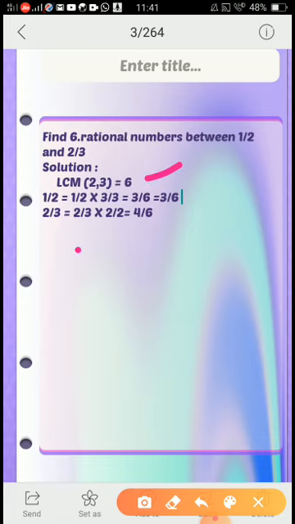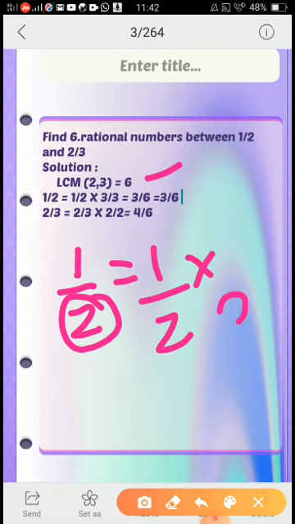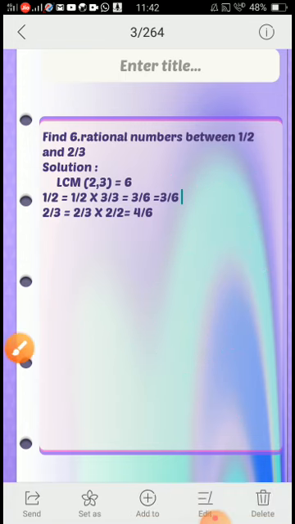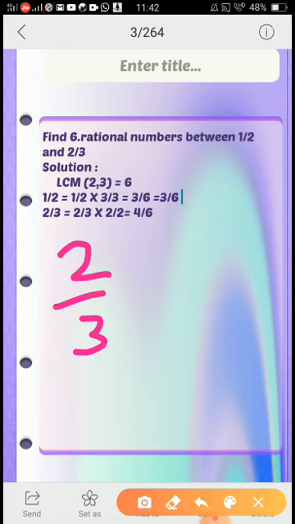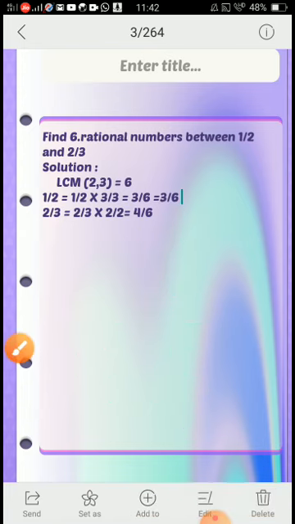Now what to do there? I have to make the denominator of 1 by 2 as 6. So by what should I multiply? 2 into what is 6? 3. So the same number should be multiplied in the numerator. So I'll get 3 by 6. That is what I wrote here. Same for 2 by 3, make the denominator 6. So I have to multiply by what? 3 into 2 is 6. So I'll get 4 by 6.